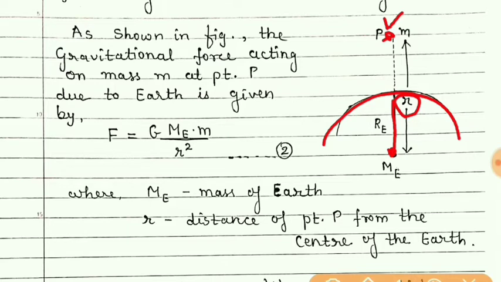This is the radius of the earth, and at point P a mass m is kept. So it is clear that according to the universal law of gravitation, the force acting on this particle of mass m is given by G, mass of the earth, into mass of the particle upon square of the distance between them.